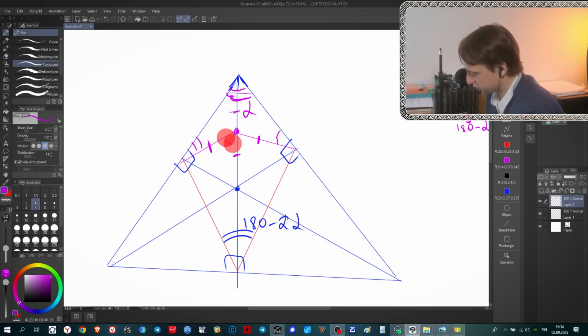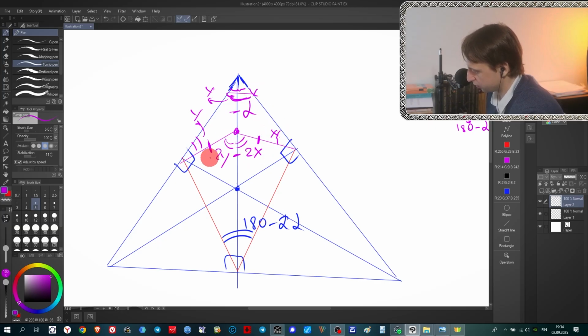It is an external angle of this isosceles triangle. This angle is a sum of these two angles. For example, this small angle is y and this small angle is y. So this small angle, external one, is 2y because it's y plus y. In this isosceles triangle, this is an external angle and it is the sum of these two small angles. It is x and x, and this one is 2x.